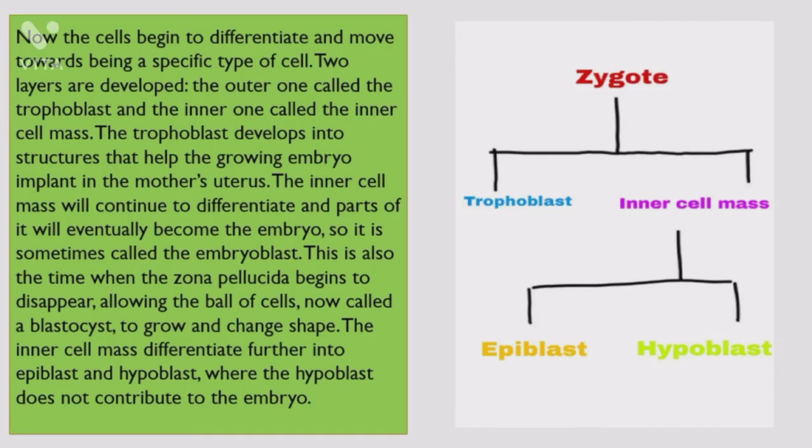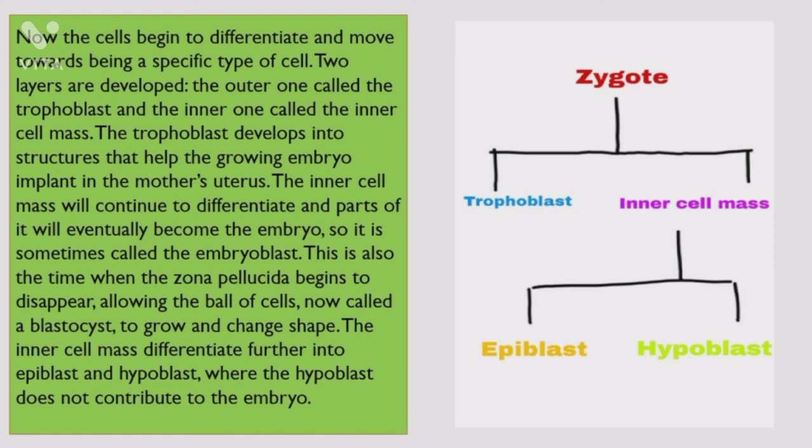Now, the cells begin to differentiate and move towards being a specific type of cell. 2 layers are developed, the outer one called the trophoblast and the inner one called the inner cell mass. The trophoblast develops into structures that help the growing embryo implant in the mother's uterus. The inner cell mass will continue to differentiate and parts of it will eventually become the embryo, so it is sometimes called the embryoblast.